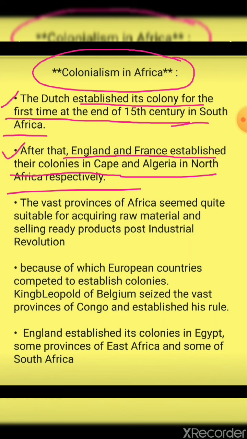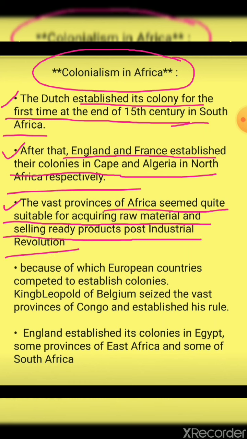That means South Africa was captured by the Dutch, and Cape and Algeria in North Africa by England and France: the southern side by the Dutch, and the northern side by England and France. Then the vast province of Africa seemed quite suitable for acquiring raw material and selling ready products after the Industrial Revolution.